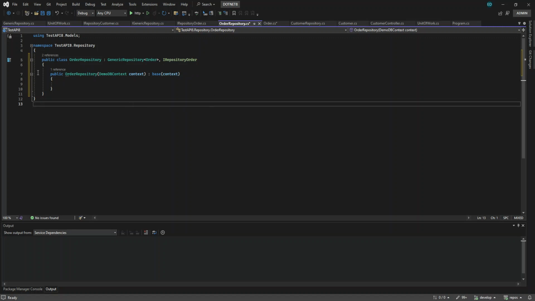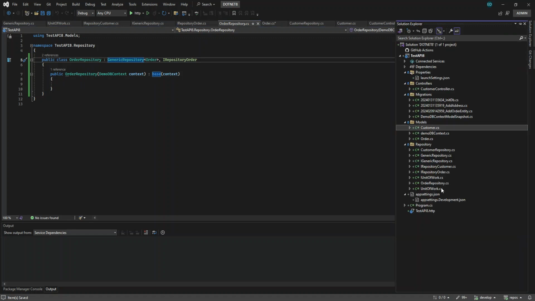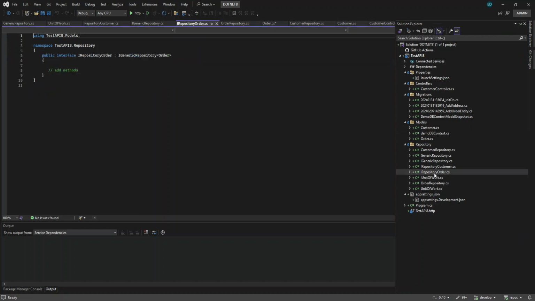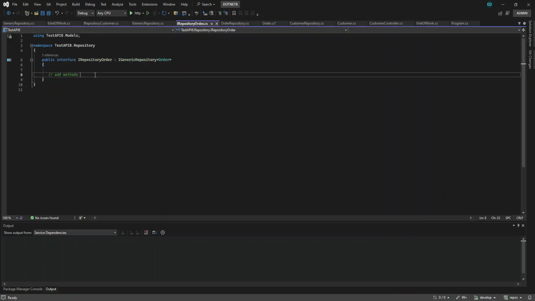There's no other code here, guys. That is the purpose of why we are using generic. If you watched the previous video, we had the implementation here, right? But because we are using the generic repository, everything that is available in this generic repository will also be available in this order repository. Now, if you have a specific signature in the order repository, you add the signature in the IRepositoryOrder.